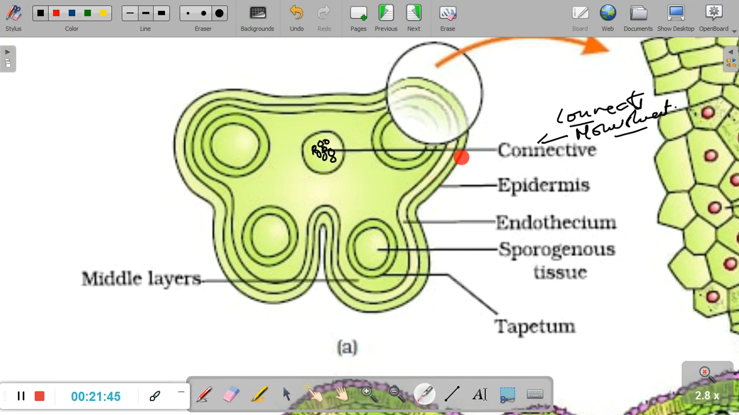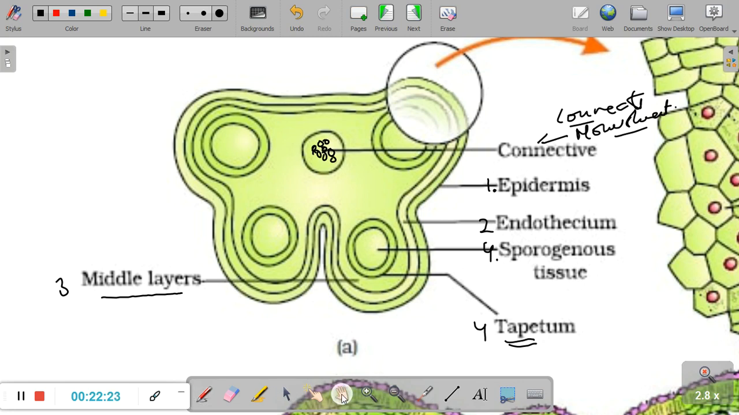The outermost layer of cells is called the epidermis. So the first layer of cells, the outermost one, is called the epidermis. The layer of cells just beneath the epidermis is called the endothecium. Then we have the third layer of cells, which is called the middle layers, which means it is not made up of a single layer of cells, it is made up of multiple layers of cells, and that's why this third layer is called the middle layer. And inside of that we have again a very thin layer of cells, which is called the tapetum. So third is the middle layer, fourth is the tapetum, and inside the tapetum we have the sporogenous tissue. Now epidermis, I hope you've all studied.